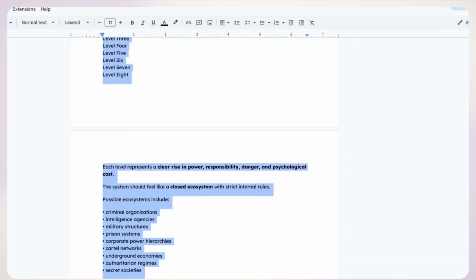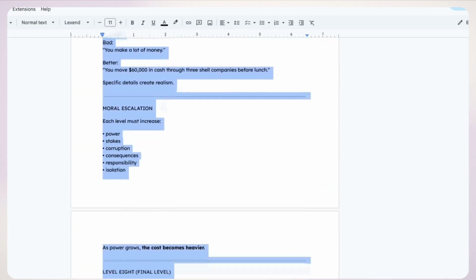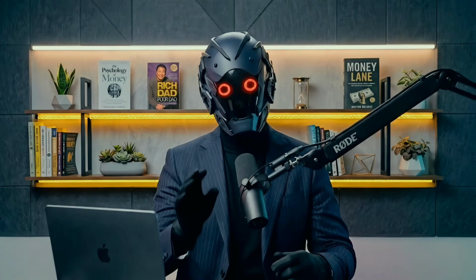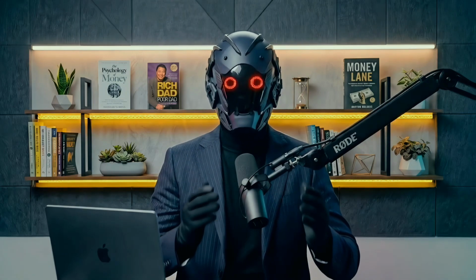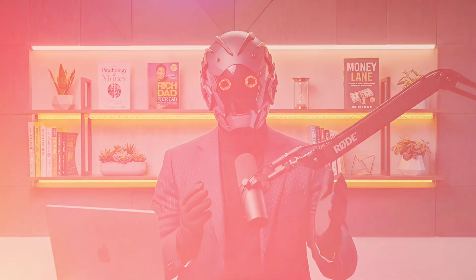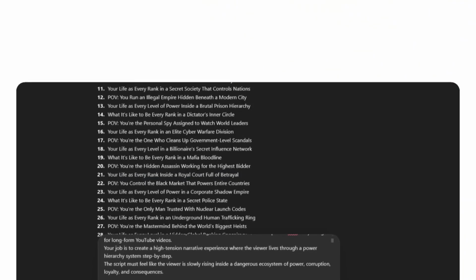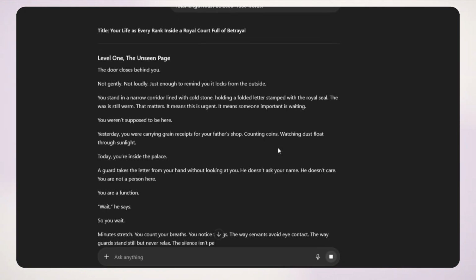Step 2, the script. 2 prompts, 1 for each format. Your Life As scripts are level-based. Level 1, Level 2, Level 3. No long intro, just straight in. The viewer is always wondering what's next. POV scripts go first person, direct, present tense. Paste your title, hit generate, script, done.